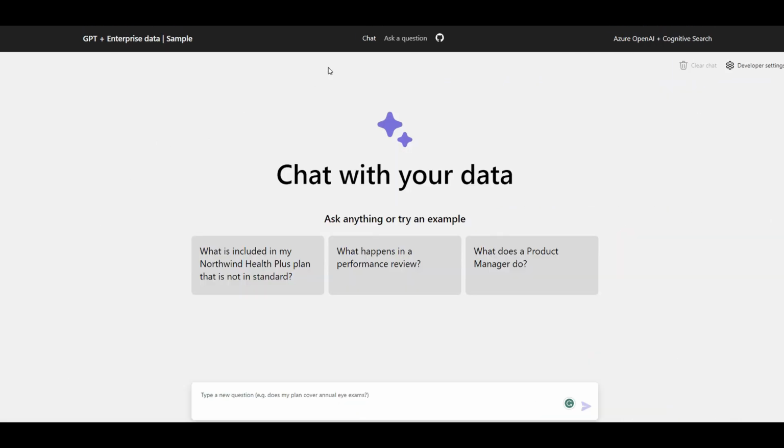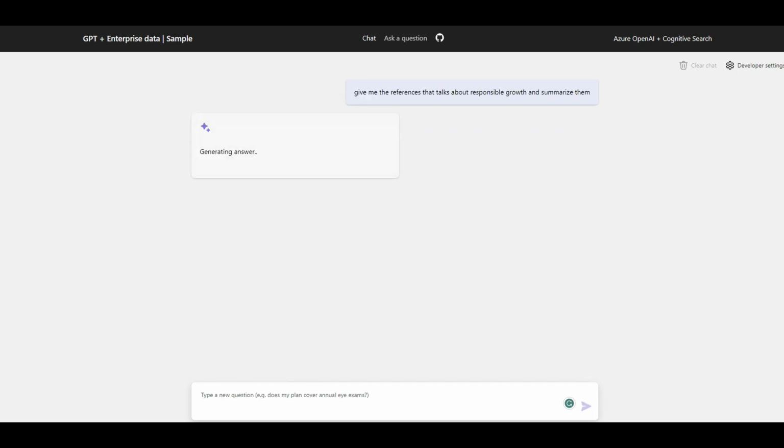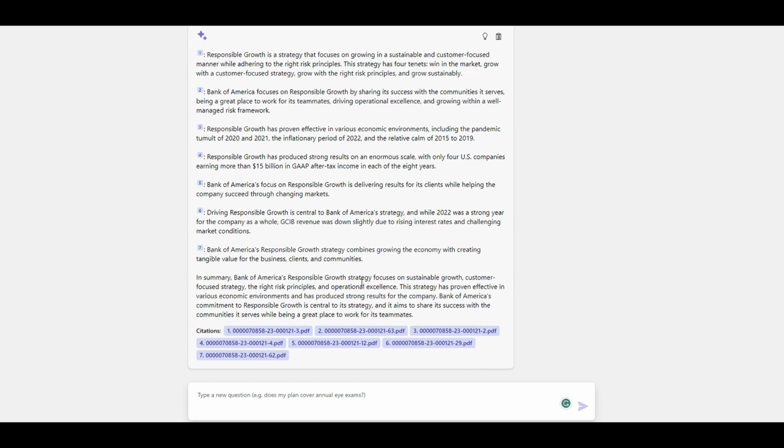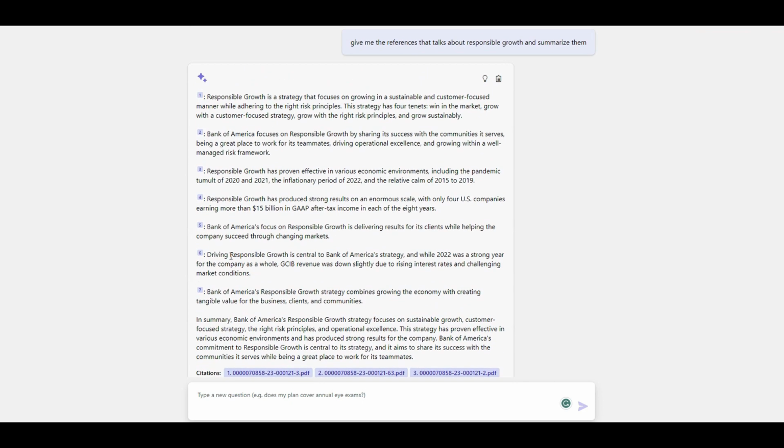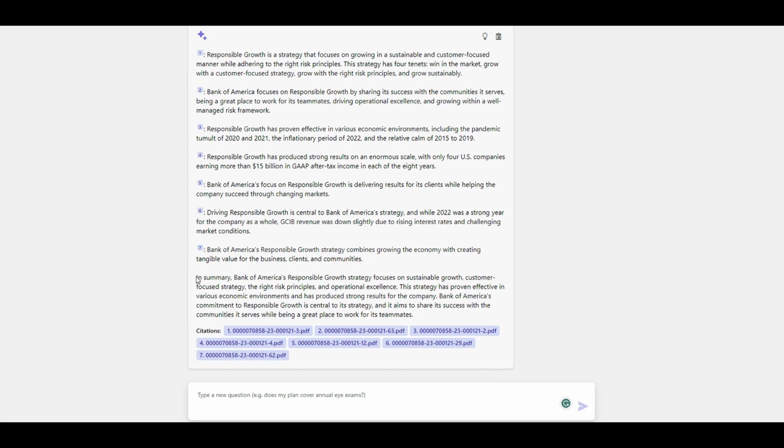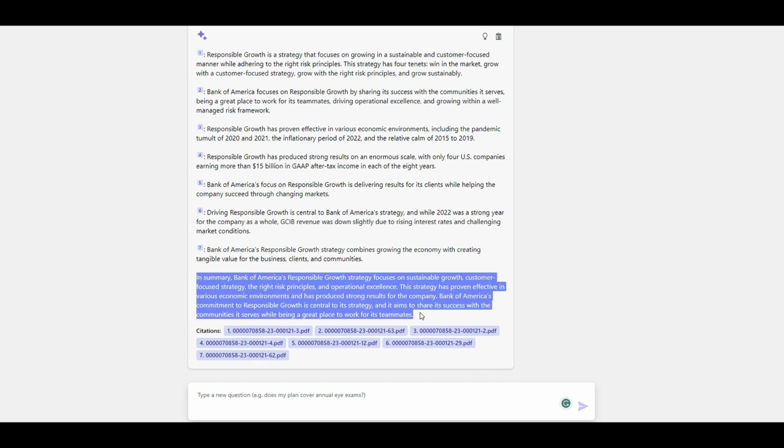Now let's ask some specific questions that without ChatGPT would be very hard and even impossible to ask. So let's see the power that now we can chat with our data. I would say, first of all, I want to ask ChatGPT: give me all references that I have that talk about responsible growth and summarize them. Let's see what it's going to tell us. It might take a little bit longer because it might go through a lot of references, based on the number of references that I added in the settings. So let's see what it's going to retrieve back to us. Cool. One to seven references so far that talk about responsible growth in different aspects, and it has the summary added as well. It's not a part of my document.